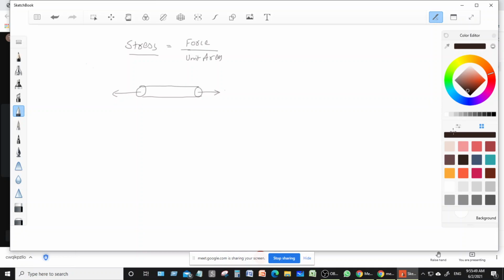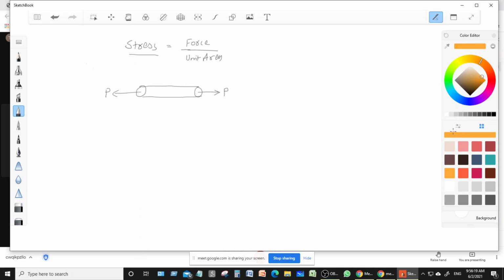Suppose the force is P. Now see, when we apply the force within the elastic limit of this body, what is the elastic limit? Elastic limit is the limit where, if your body is subjected to external force, when you apply the external force, it undergoes some deformation, right?